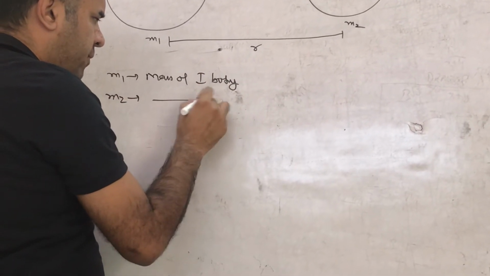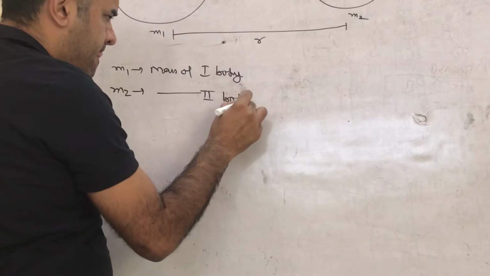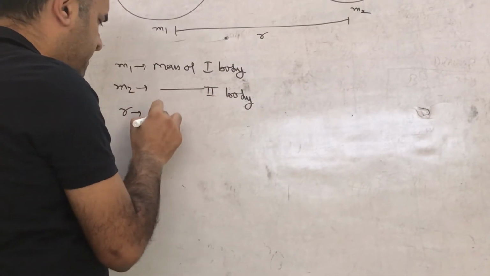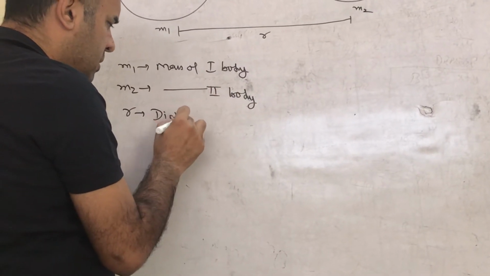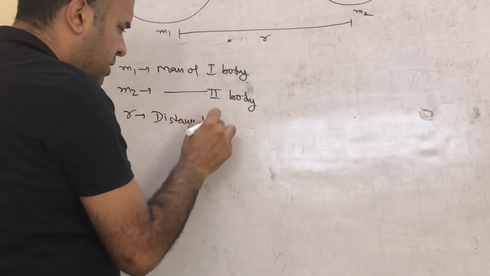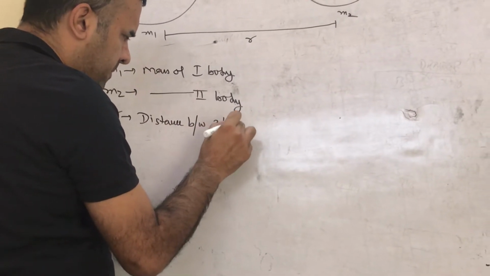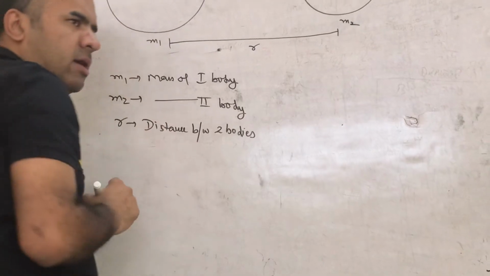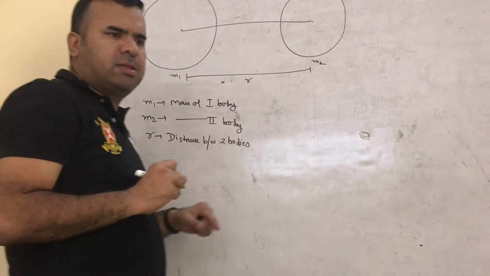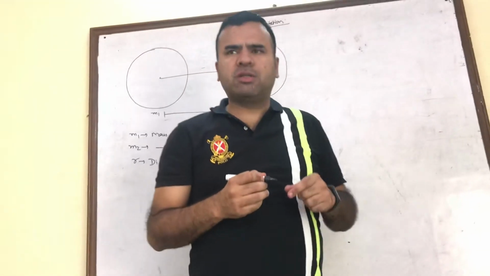This is the basic law of gravitation, which is also called the universal law of